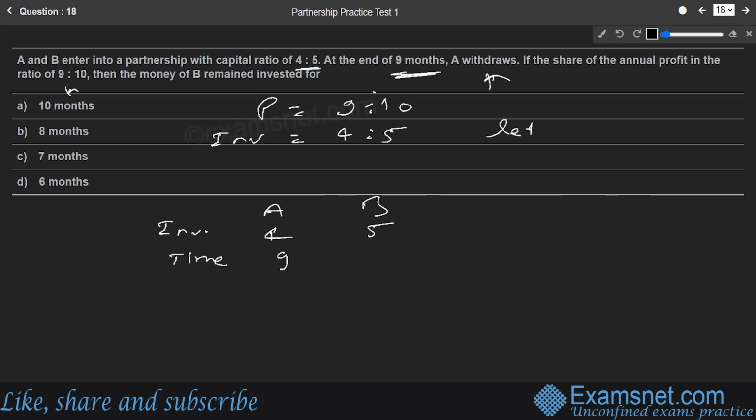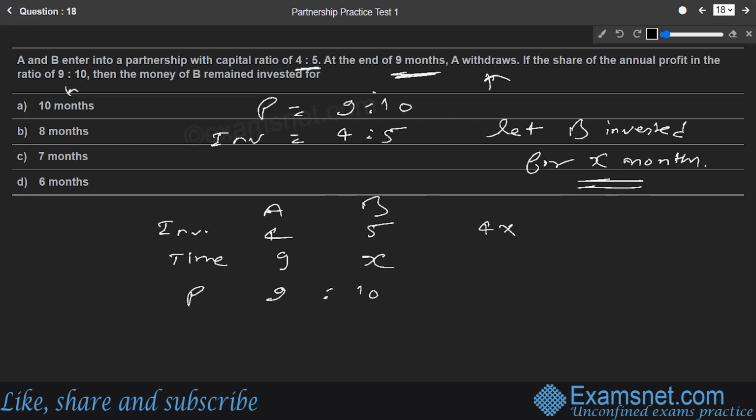So let us assume B invested his money for X months. So the time for which B's money was in the business was X months. And the profit ratio is already given, that is 9 is to 10. So we know that investment into time is the profit share only.